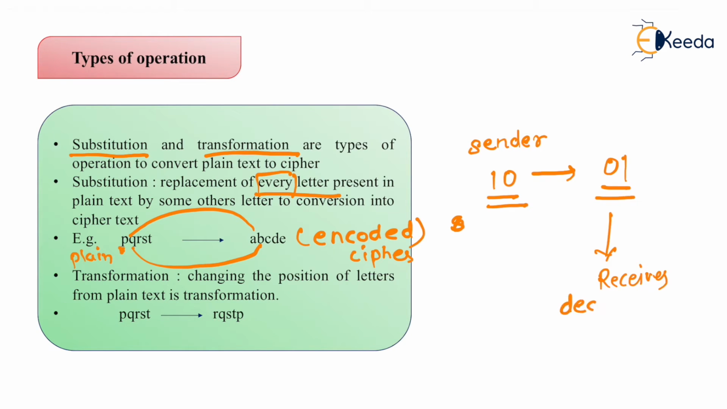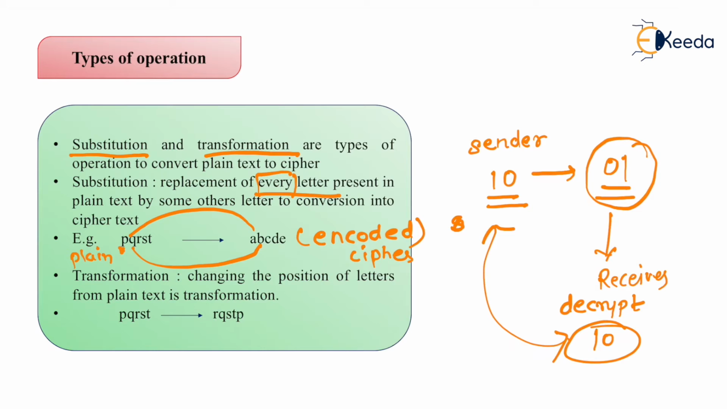Then he will decrypt it, and he will get the answer 10, which is exactly the same as the input. So what has become of this? A change in the position, and because of the change in the position, the meaning of the message is going to change. So similarly here, a change in the text is going to change the answer.